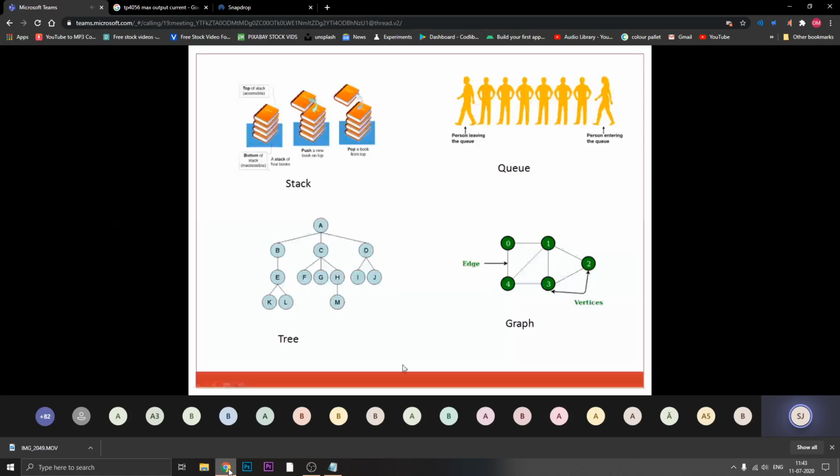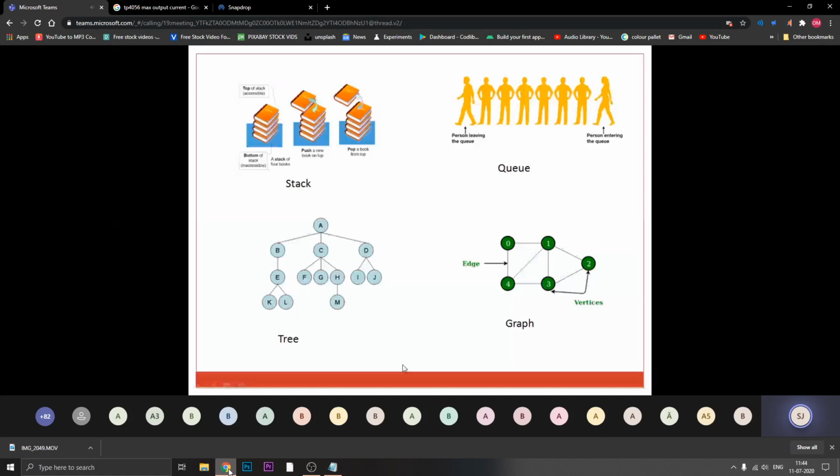So a tree is nothing but arranging your system in a hierarchical manner, where every level has a top level, and from that top level new components are derived.